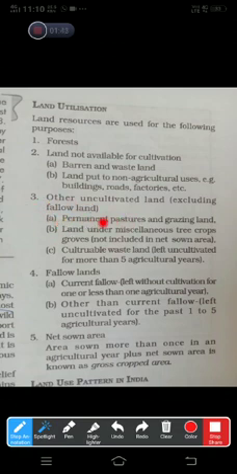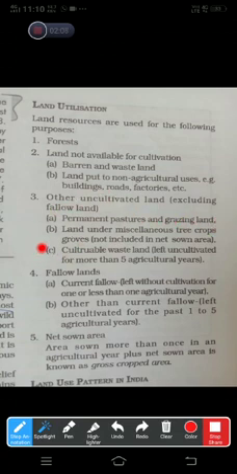A part is permanent pastures and grazing land, means the land which is used for grazing cattle. Cattle needs food, so for food purpose we have a land that has permanent pastures that is covered with grass, and this grass is eaten by animals. It is known as permanent pastures.